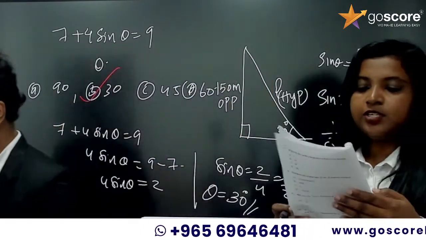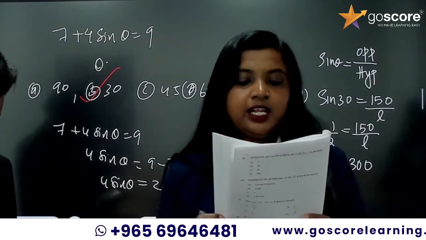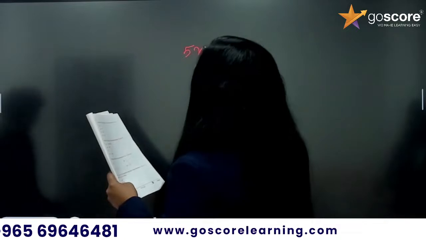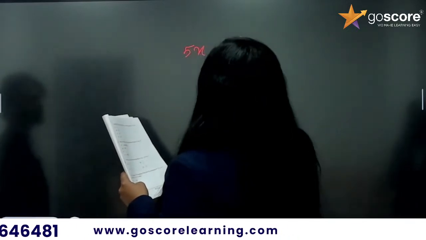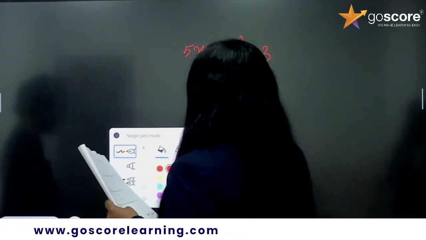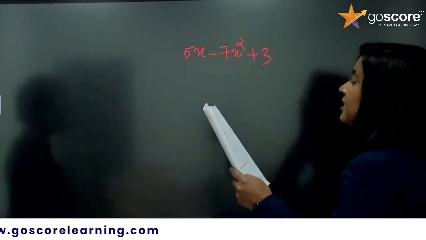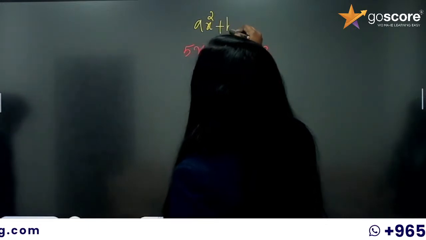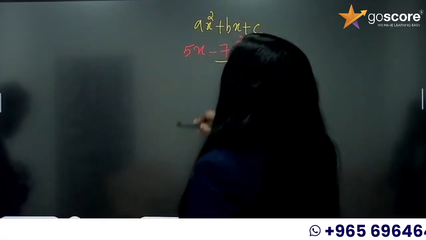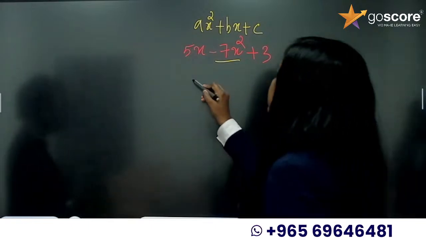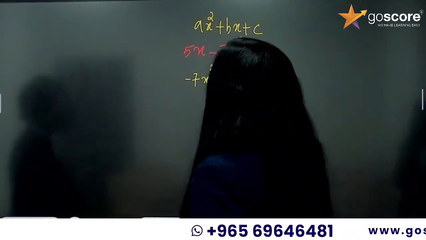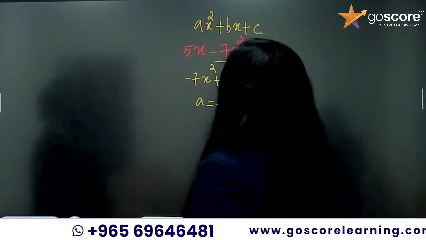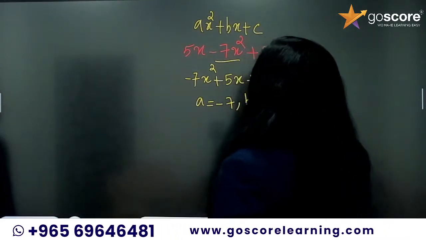Okay, so 11th question, sum of zeros of the polynomial. The given polynomial is 5x minus 7x square plus 3. They are asking you to find the sum of zeros. First of all, you have to write this in the general form, ax square plus bx plus c. So you have to write the x square term first, so it is going to be negative 7x square plus 5x plus 3. So here a is equal to negative 7, b is equal to 5 and c is equal to 3.